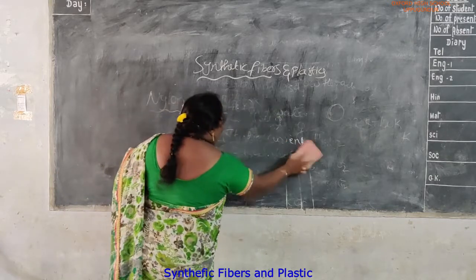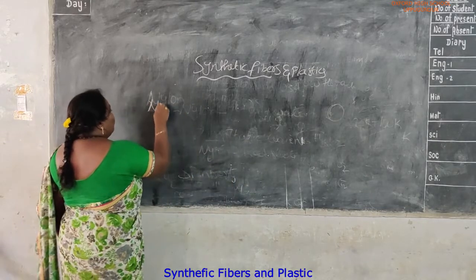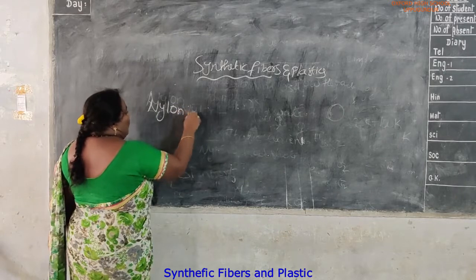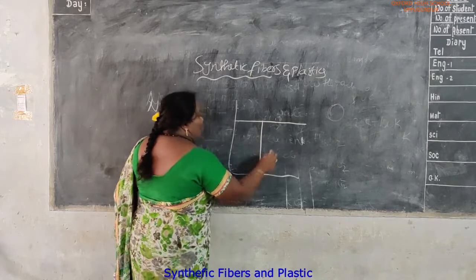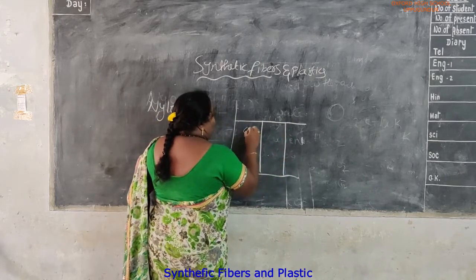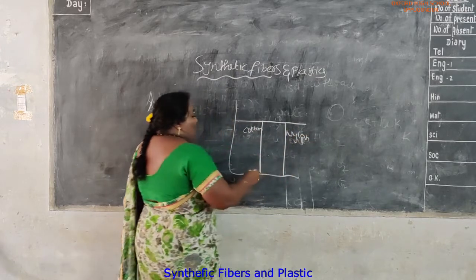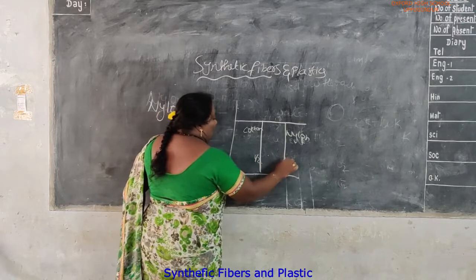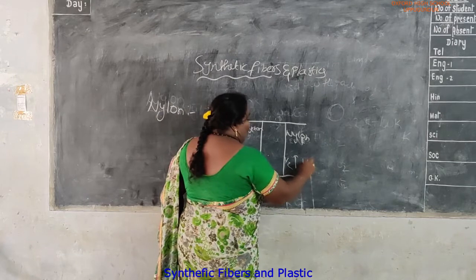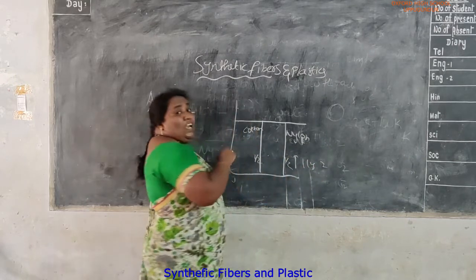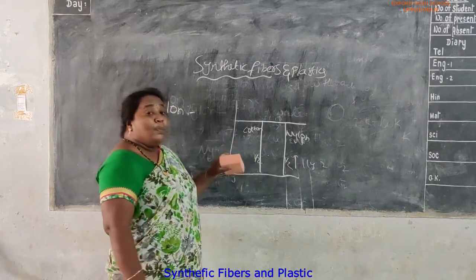Next we can see how strong nylon is. Take one clamp and one stand. Here a cotton thread and a nylon thread are attached. First we add a half kg weight and go on increasing the weight: 1 kg, 2 kg, 3 kg. The cotton thread will break but the nylon thread will not break. So we can conclude that nylon is much stronger than cotton.